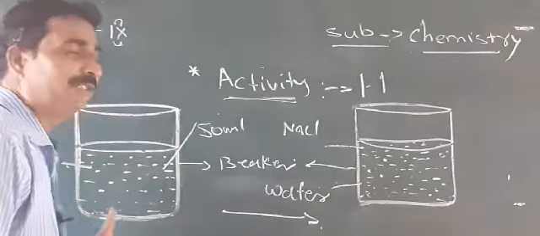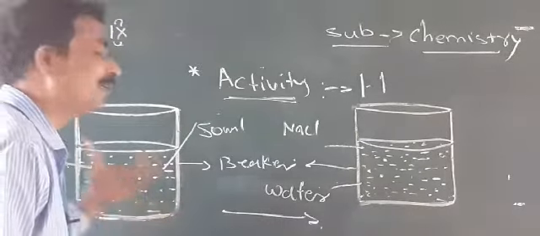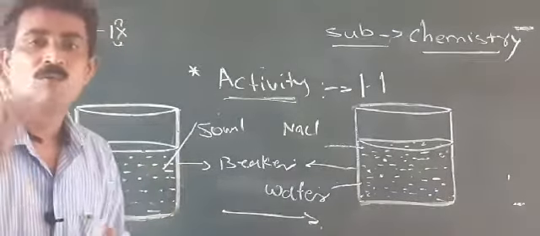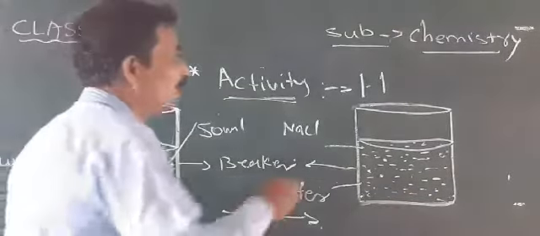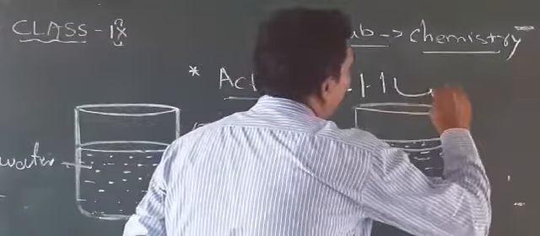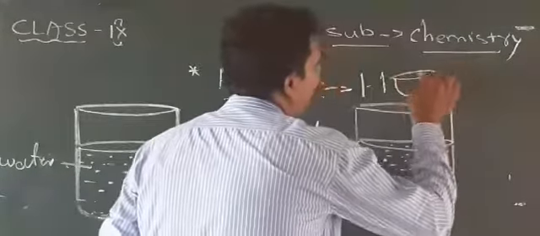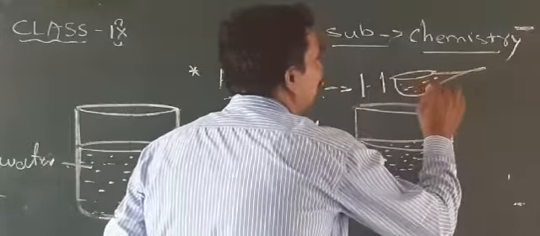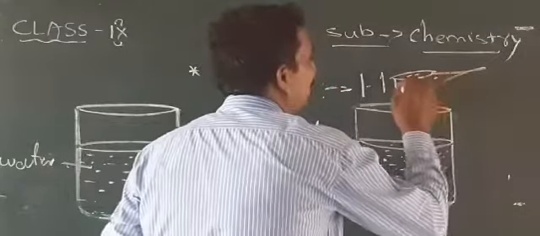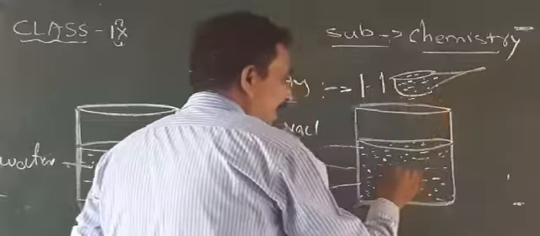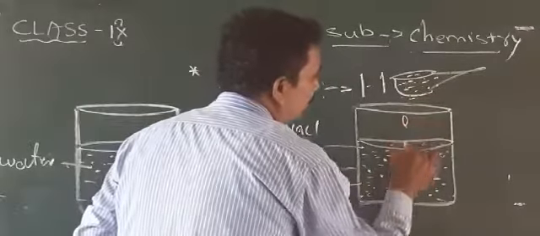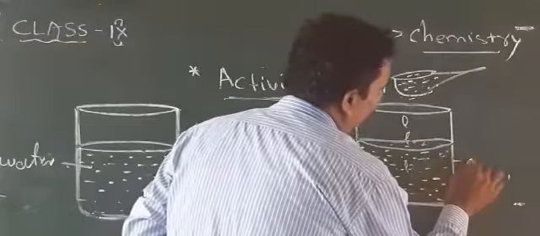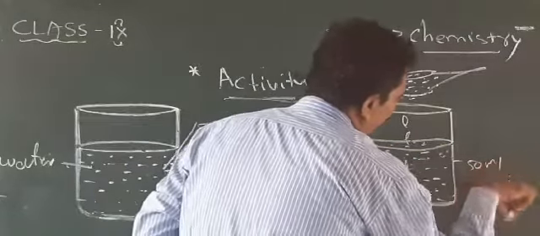In this activity we took one beaker, and in that beaker we added one material, which we can call water. After some time we took one spoon of sodium chloride, means salt, the common name we can call it salt, common salt, and we add some amount of sodium chloride salt to this 50 ml of water.